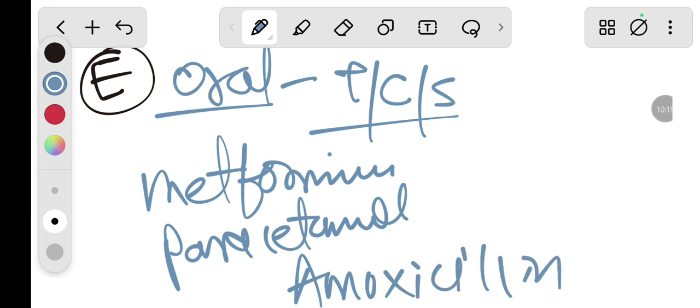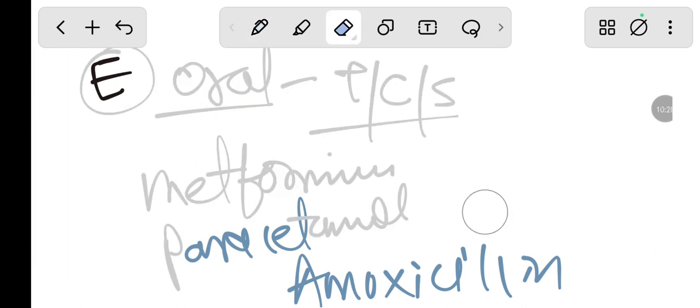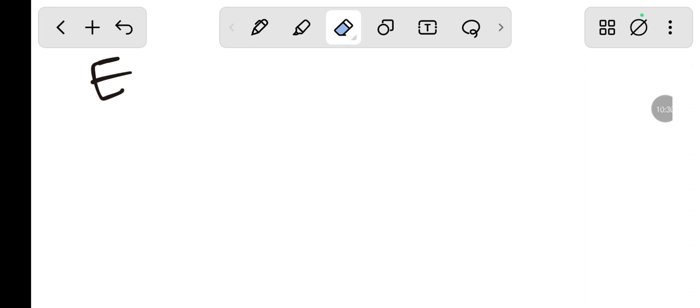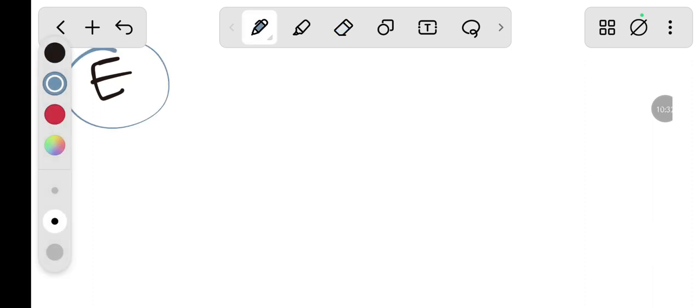We can give these in a capsule form, a tablet form, or in syrup form. This is the oral form of medication, and this is the oldest method of giving medications.